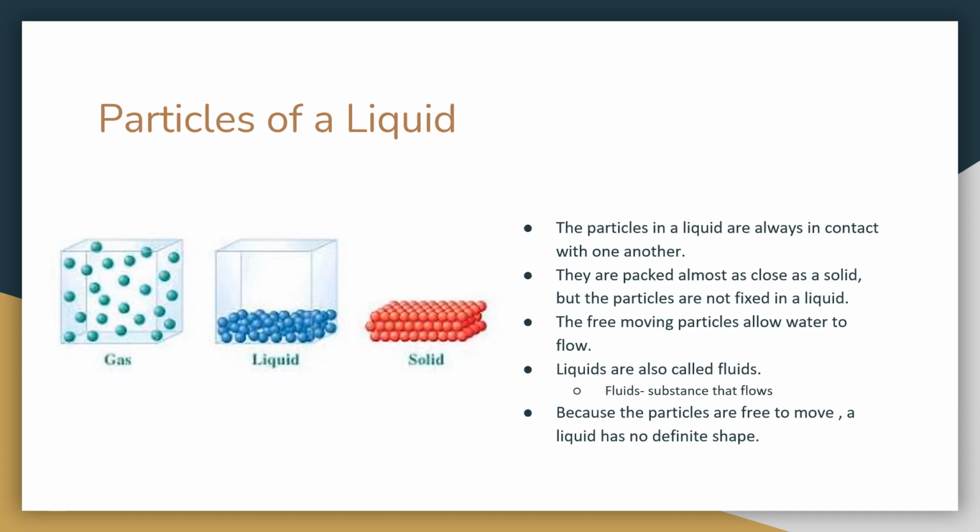Particles of a liquid. So the particles in a liquid are always in contact with one another. They are packed almost as close as a solid, but the particles are not fixed in a liquid. The free-moving particles allow water to flow. Liquids are also called fluids. Fluids are a substance that flows, and that's because the particles are free to move. A liquid has no definite shape. So here to the left we have an image comparing the liquids to the very compact solids, and then also you see the gases, which we haven't quite touched on yet.